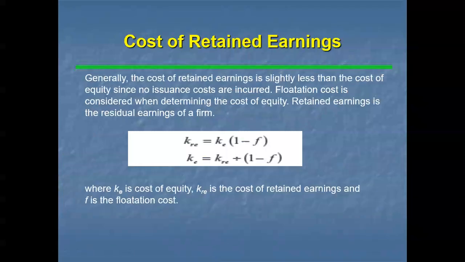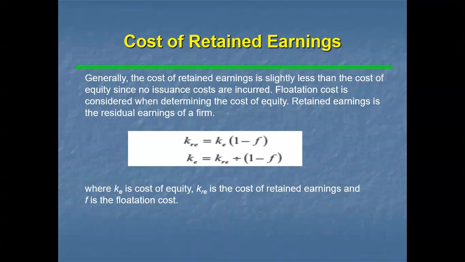Then the last one, what is the cost of retained earnings? Generally, the cost of retained earnings is slightly less than the cost of equity because no issuance costs are incurred. What do you mean by retained earnings? In the sense, instead of paying dividends to the shareholders, they are going to keep the same amount within the organization itself.